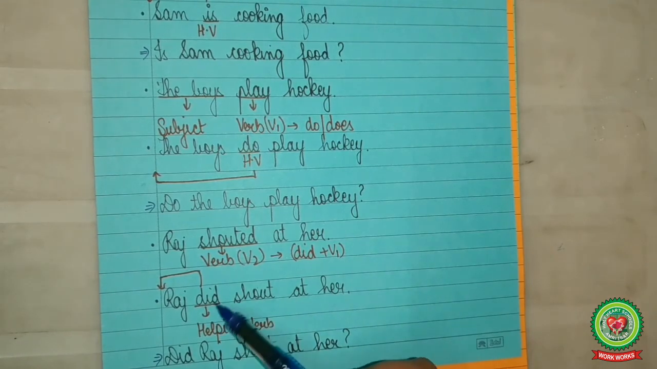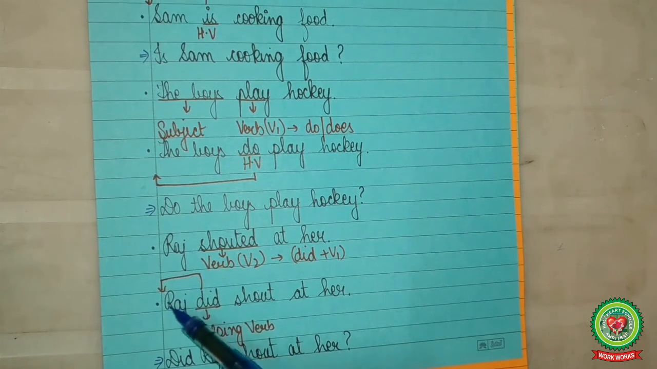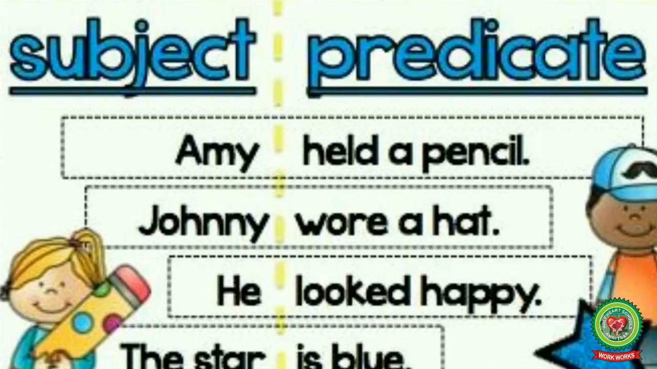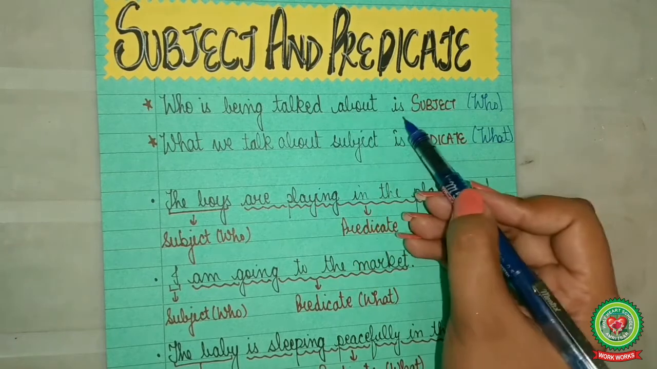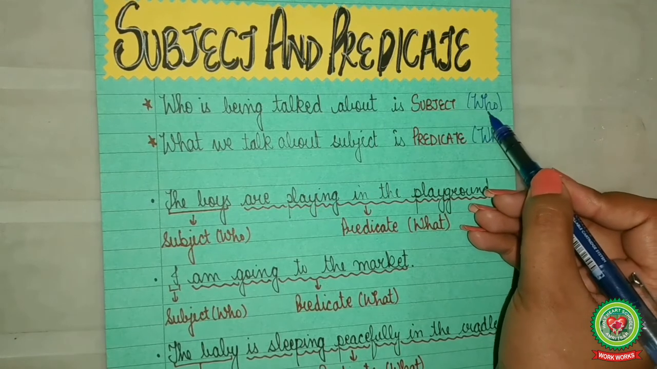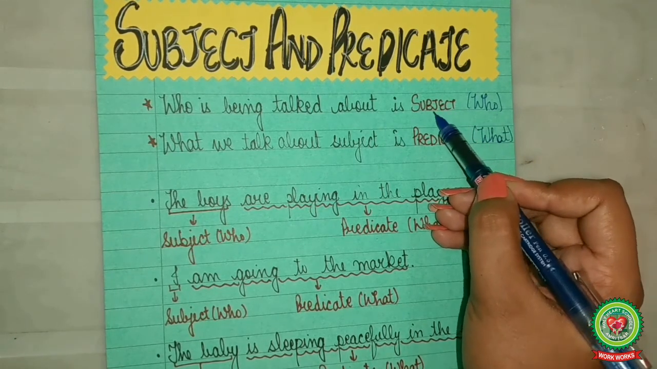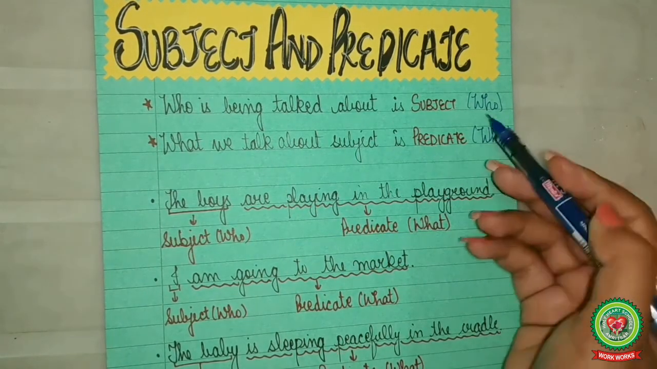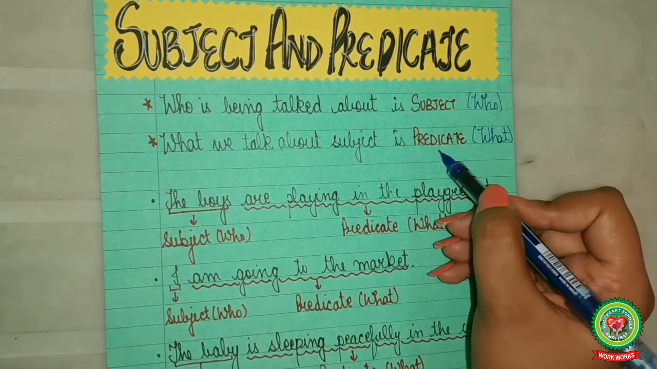Now did is the helping verb. We will place it in the beginning before Raj. So the answer is, did Raj shout at her? Question mark. Now let us see the parts of sentence. There are two parts of sentence, subject and predicate. Now, what is a subject and what is a predicate? Who is being talked about is known as subject, or we can say which answers to who is subject, and what we talked about subject is predicate, or we can say which answers what is predicate.